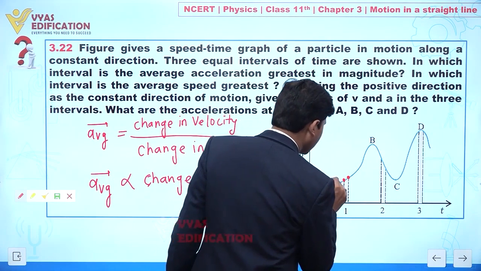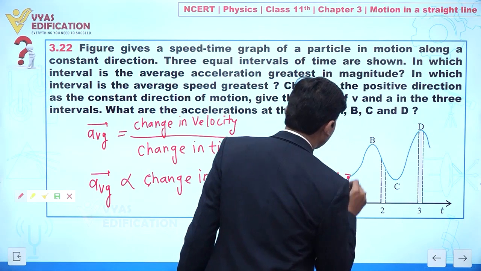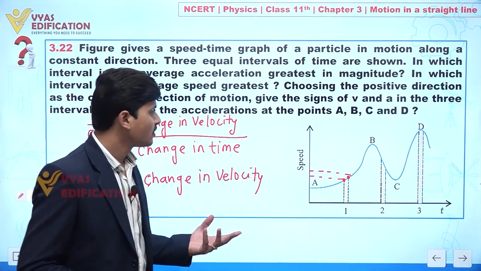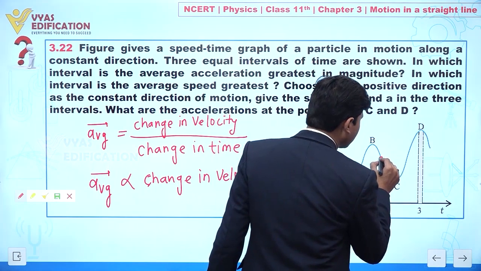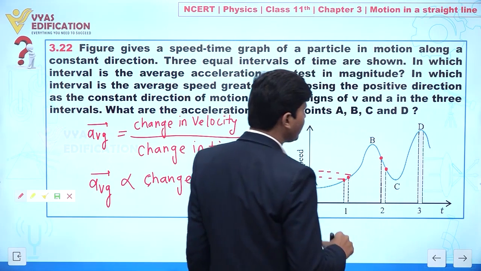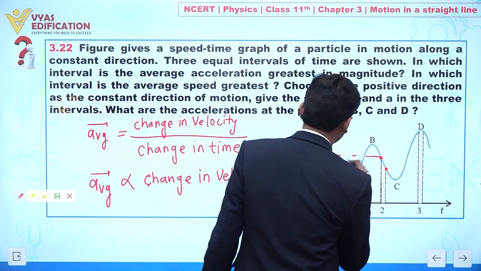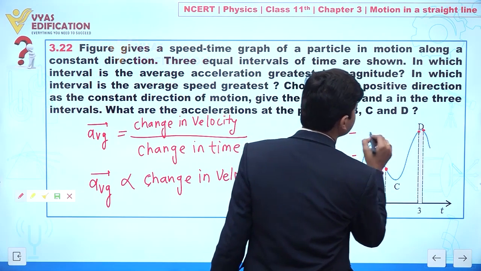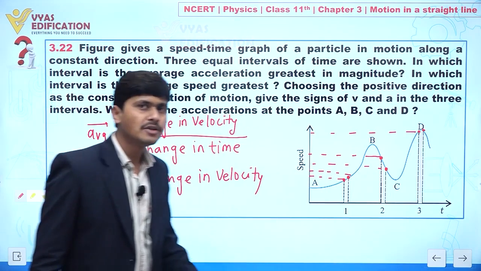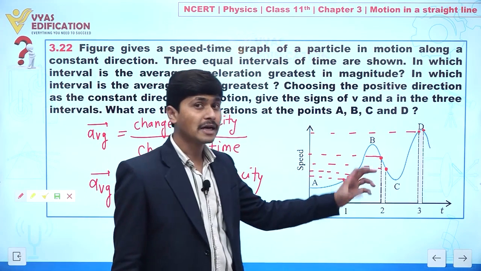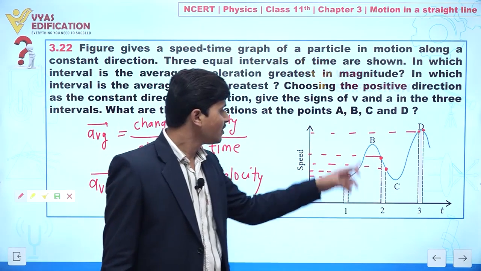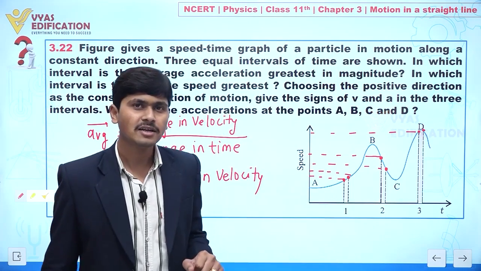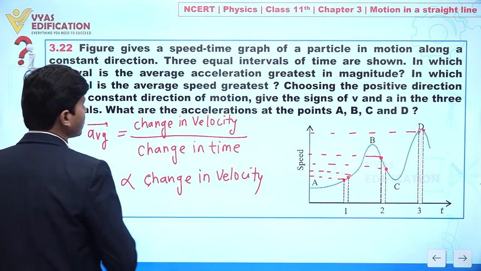Clear? In the change in speed, we have this one. Yes. And if we talk about interval number 2, here we have a change in speed like this. Clear? And in this one, we have almost a negligible change in speed. Clear? So from here you can say we will find maximum change in speed in interval number 2. Clear? So I think part A is clear to you.